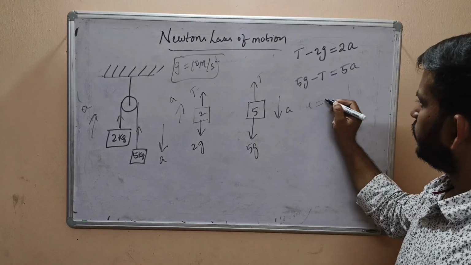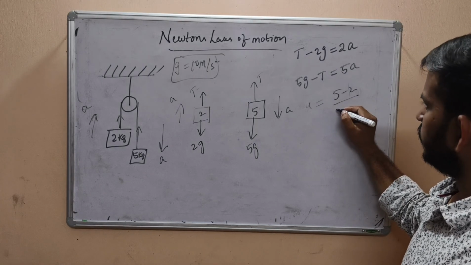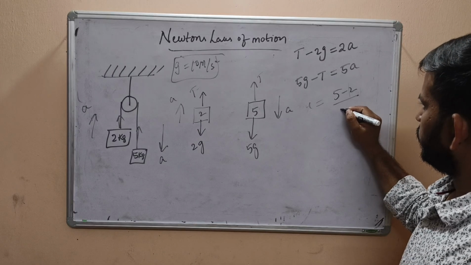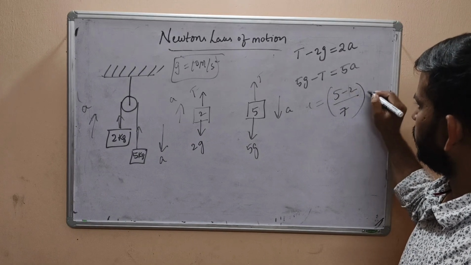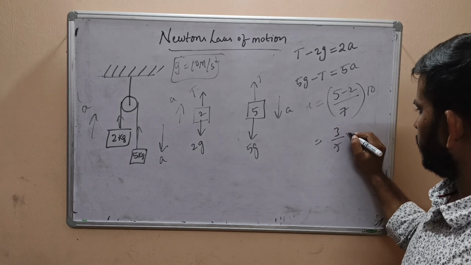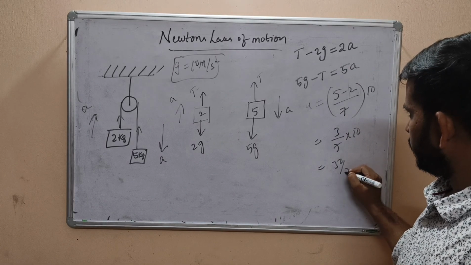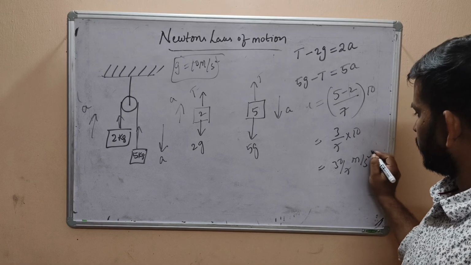A equals (5 minus 2) by (5 plus 2), which is 3 by 7 into g, 10. That is 30 by 7 meter per second square.